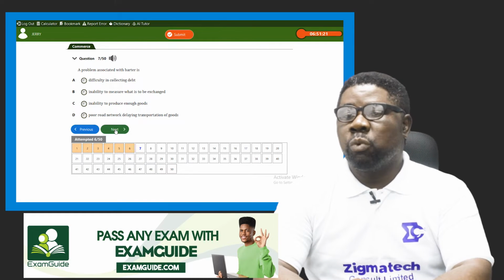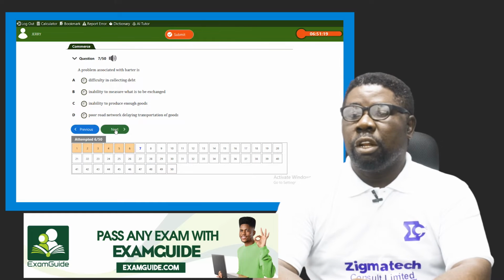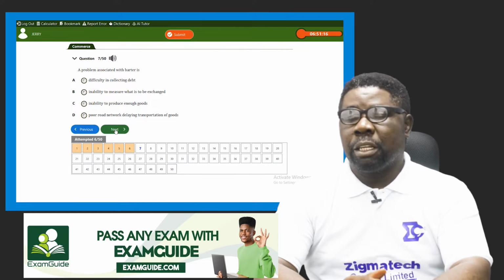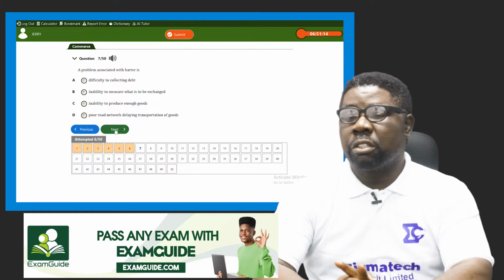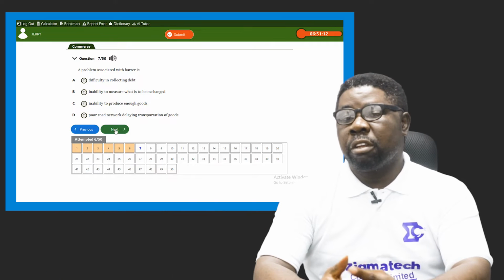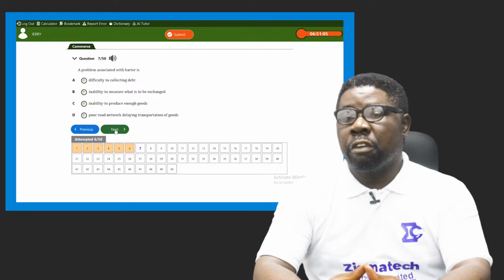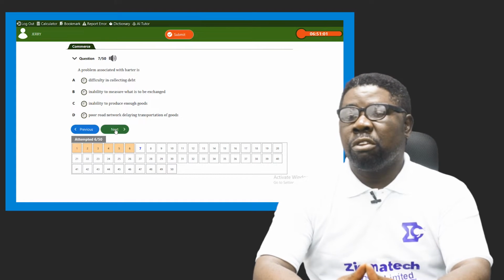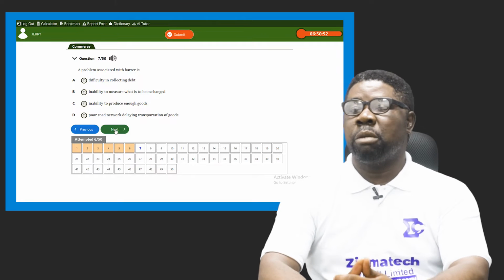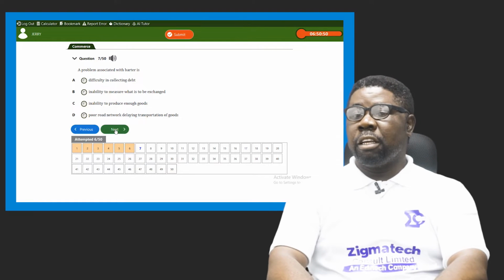A problem associated with barter system. This is what we should be very much aware of, the barter system, the olden days of transaction, the ancient way of doing business. Goods for goods, service for service, right? Do for me, I'll do for you as well. I'll return the service to you. And so it has a lot of problems that made it no longer interesting to go by. So here we have, a problem associated with barter is what?